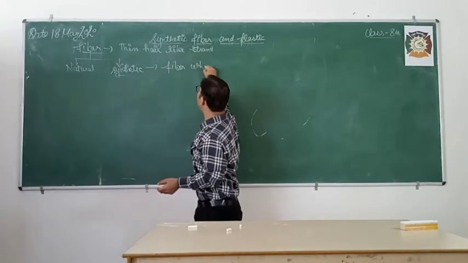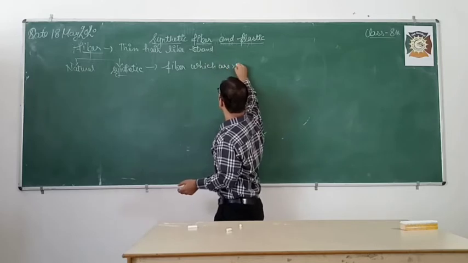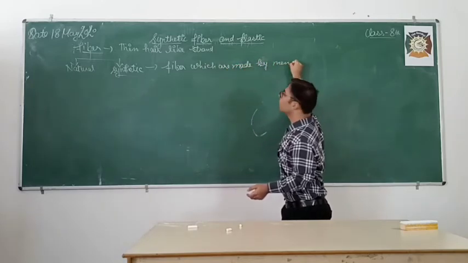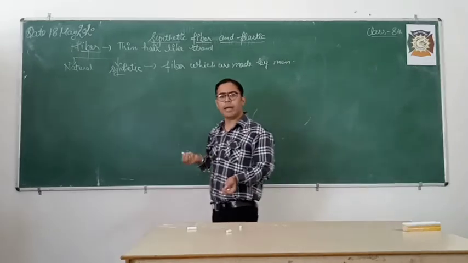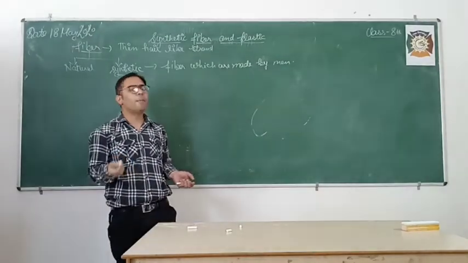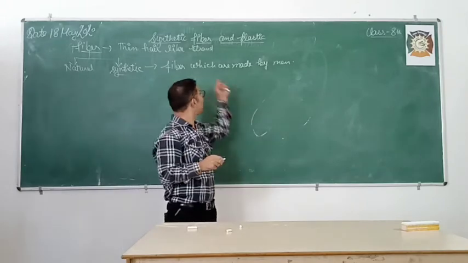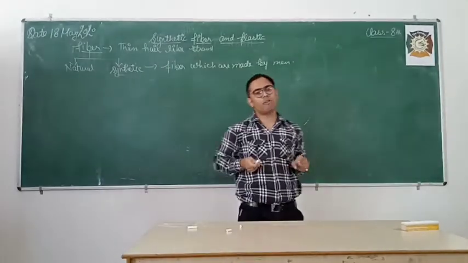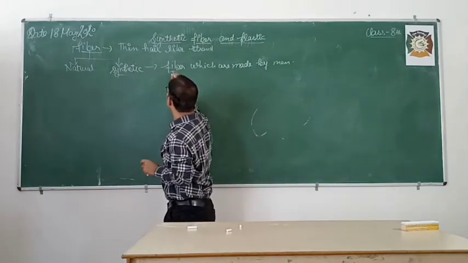Fiber which is made by men, in the laboratory, in the industry, that is known as synthetic fiber. Is it clear?